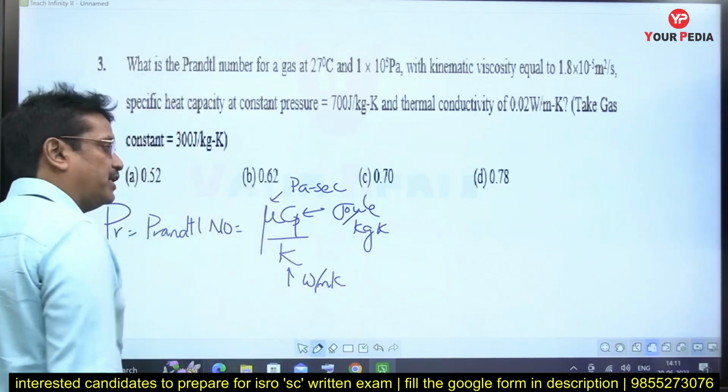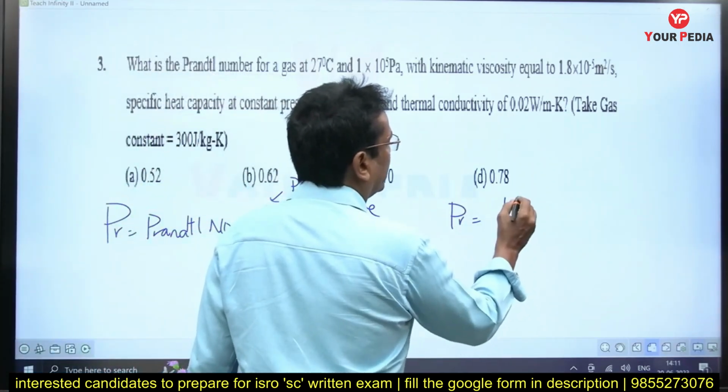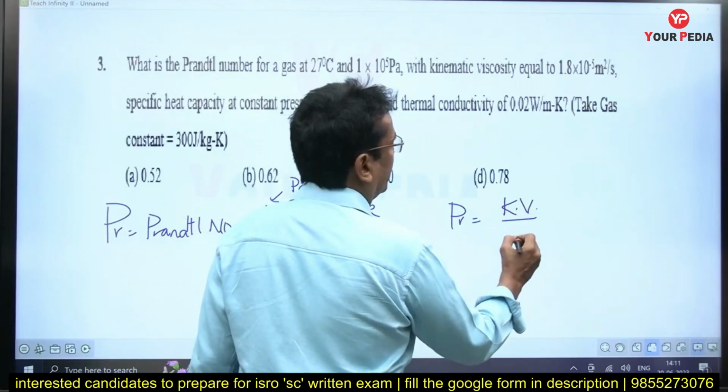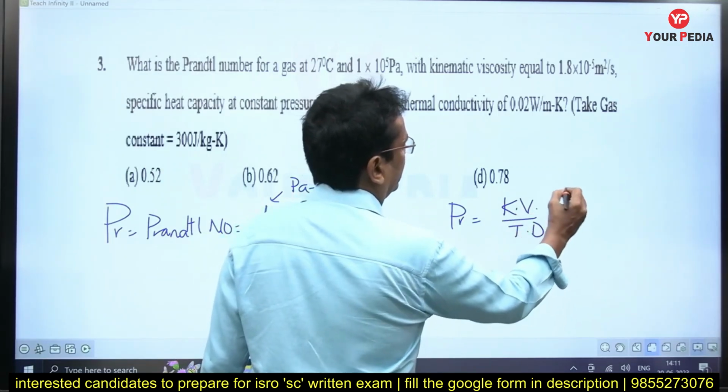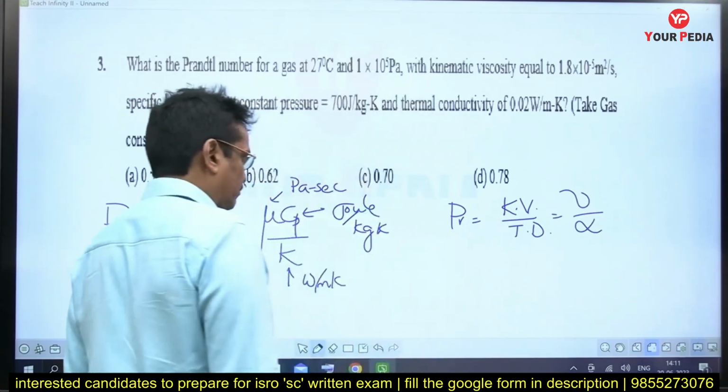Then only it will become the dimensionless number. Prandtl number is the ratio between kinematic viscosity divided by thermal diffusivity, nu by alpha, or mu Cp by K.